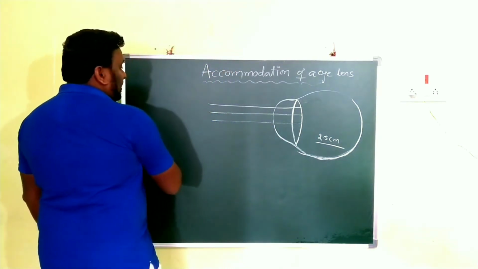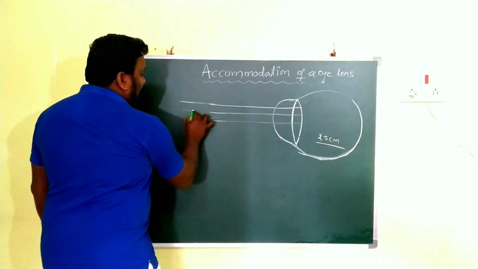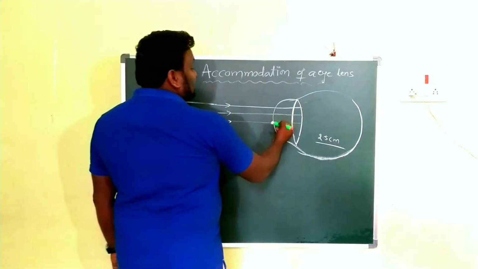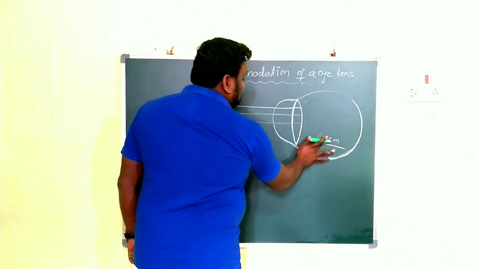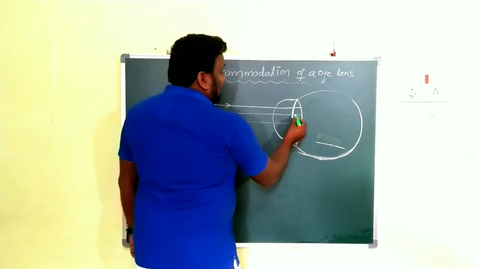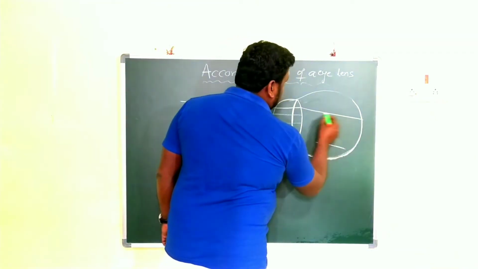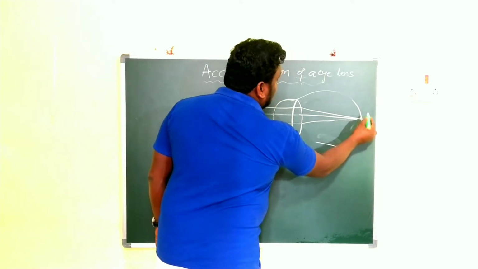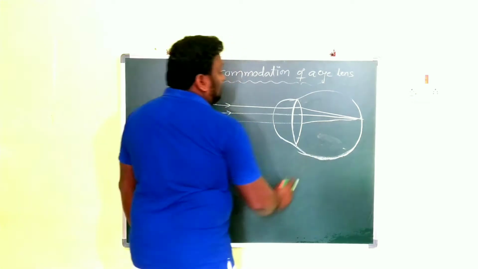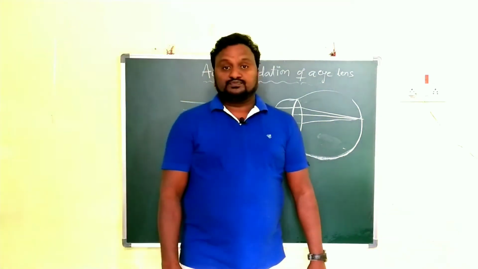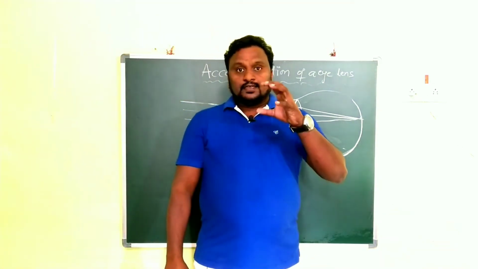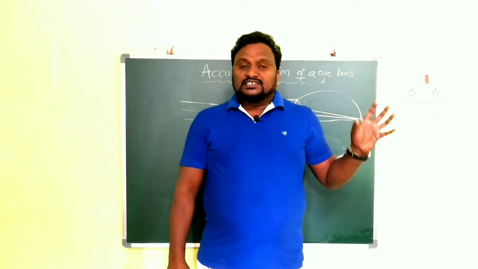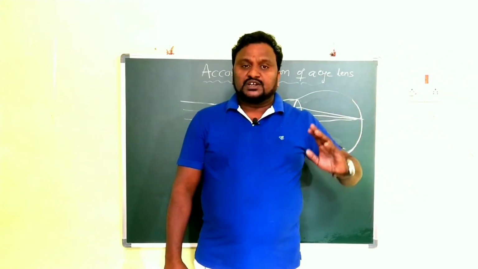When the light is coming from a long distance, it seems to be a parallel beam of light. When the light is incident on the lens, you have to observe that the lens forms the image on the retina. After refraction, the rays should meet at one point on the retina. Then only we can find the image. Here, the focal length means the distance from the optic center to the focus point.